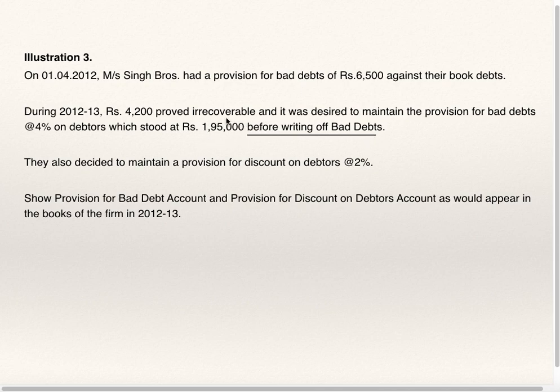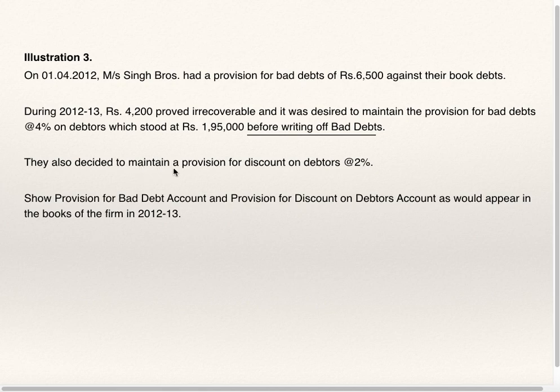So this 1,95,000 debtors figure is before writing off these 4,200 bad debts. So from 1,95,000 you are supposed to deduct bad debts first and then only find out provision for bad debts, 4% of the balancing figure.